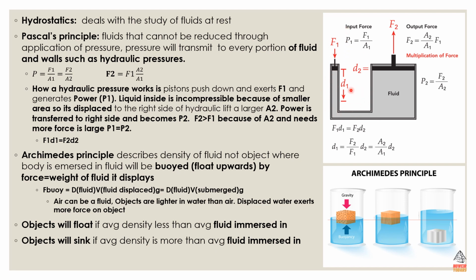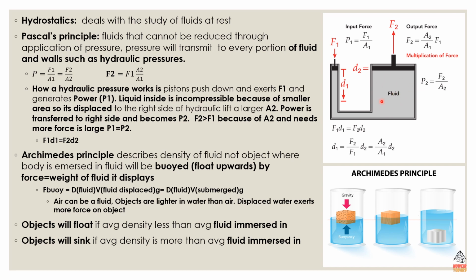So power is generated. Power is F1 divided by A1. And then the liquid inside, you see, this is the liquid inside. It's incompressible because of the smaller area. So this is a smaller area than this. Alright, so there's a lot of pressure of the liquid against the walls as well, and so it needs to be displaced to the right side. So it's displaced to the right side of the hydraulic lift, and there is a larger area here as well. And power also transfers to the right side of the hydraulic lift, and then becomes P2.